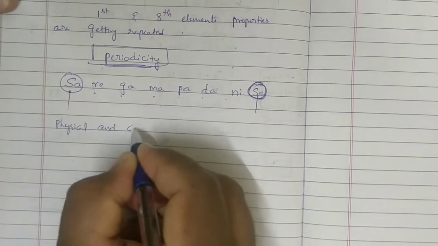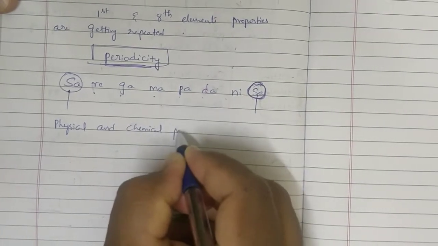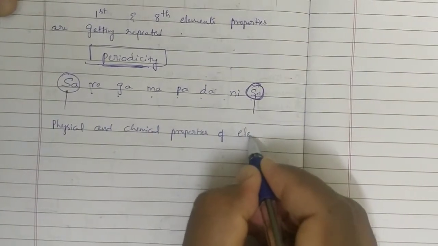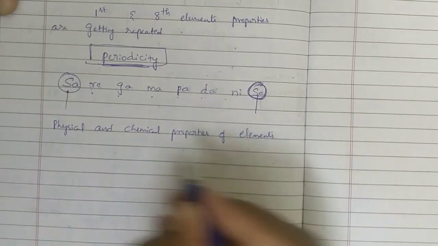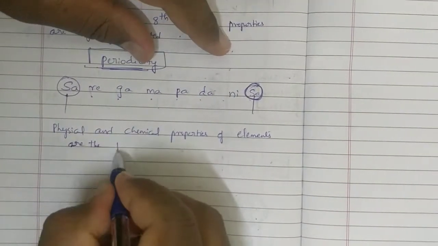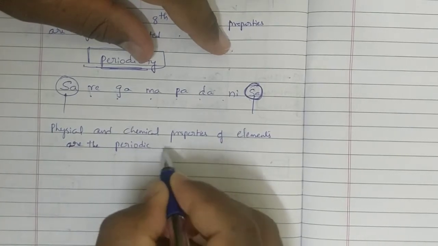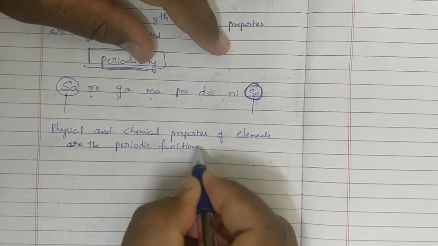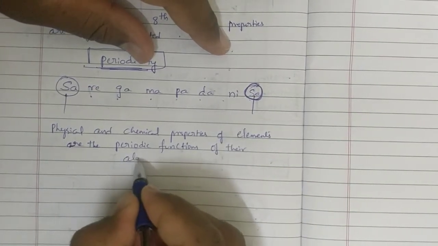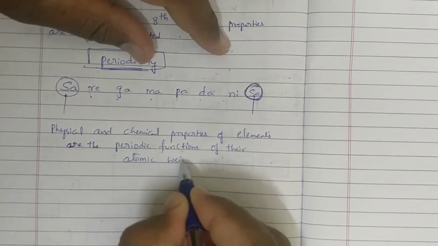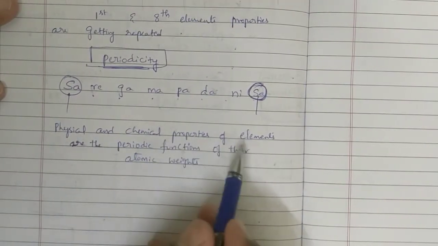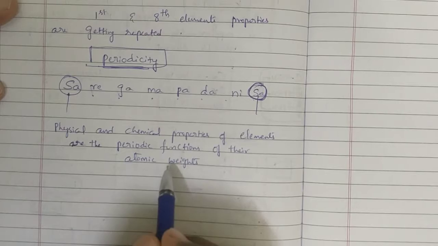Physical and chemical properties of elements are the periodic functions of their atomic weights.